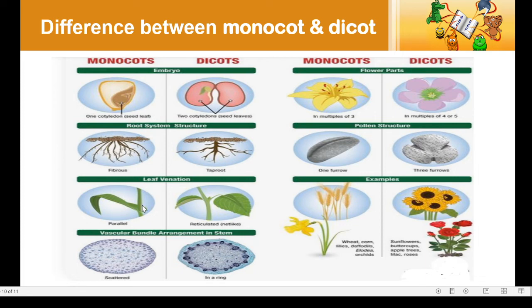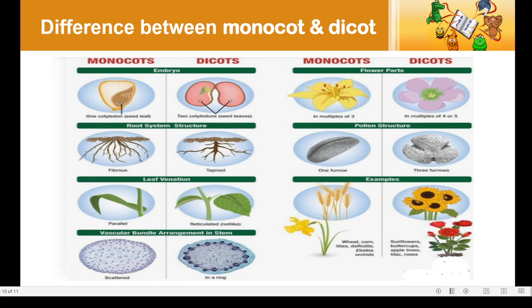When you see the leaf in a monocot, the venation, the veins, are running parallel, whereas in a dicot leaf, it is reticulated venation. And if you see the vascular bundles, the monocot vascular bundles are scattered, whereas in the dicot, the vascular bundles are arranged in a ring. Monocot flowers are in multiples of 3 and dicot flowers are in multiples of 4 or 5. When you see the pollen structure under a microscope, the monocot has a single furrow, whereas 3 furrows are observed in a dicot.